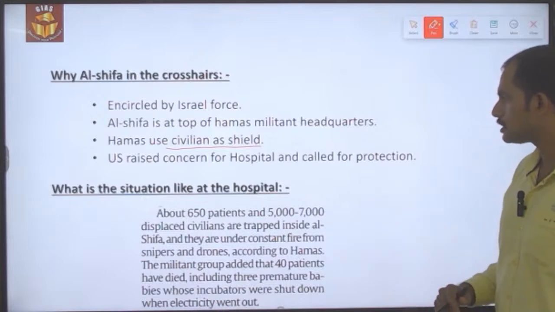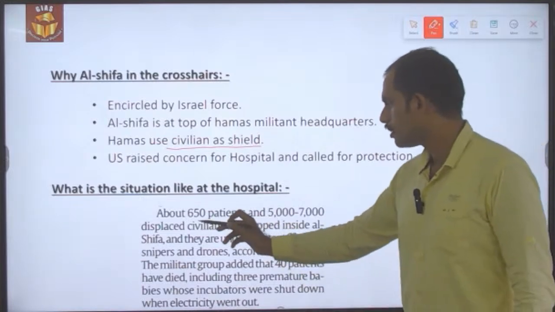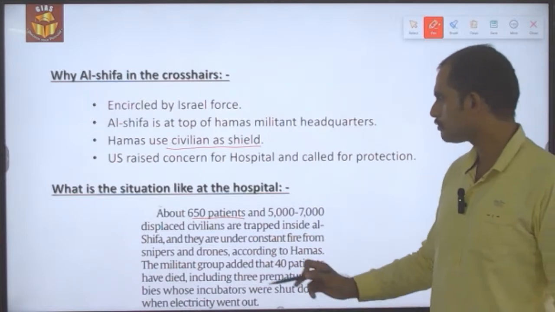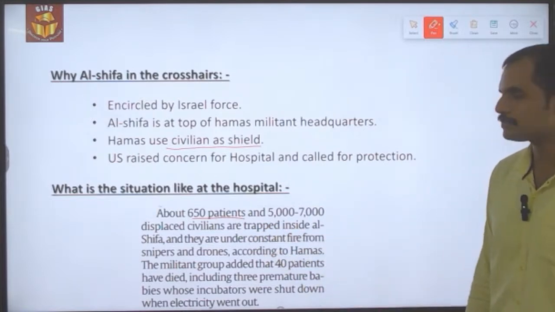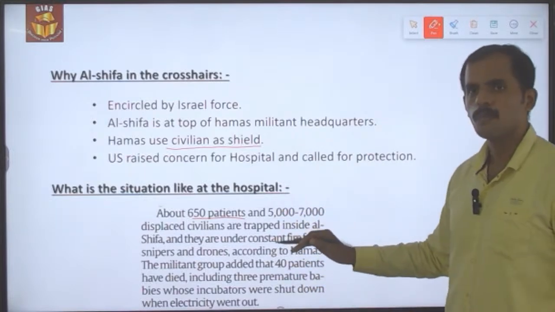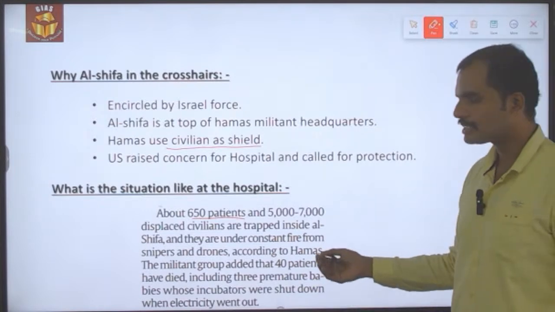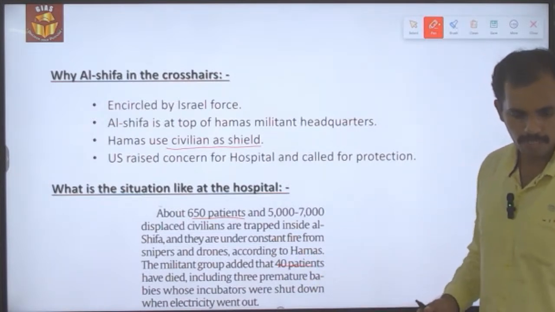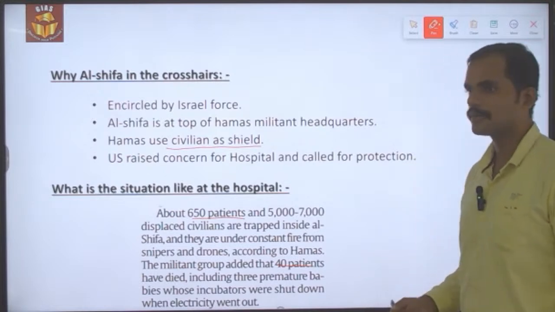So what is the situation at the hospital is that nearly 650 patients as well as 5,000 to 7,000 displaced civilians are trapped inside the hospital. What the Hamas militants have claimed is that nearly 40 patients have already died, and most of the people are on the verge of death.